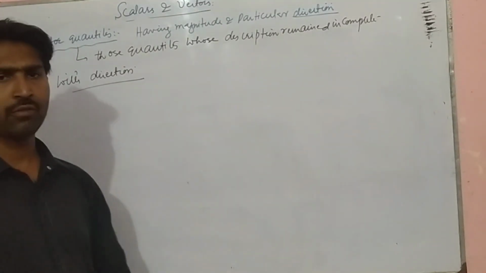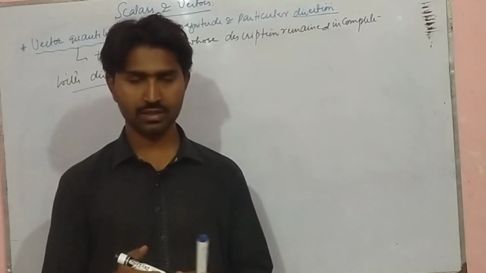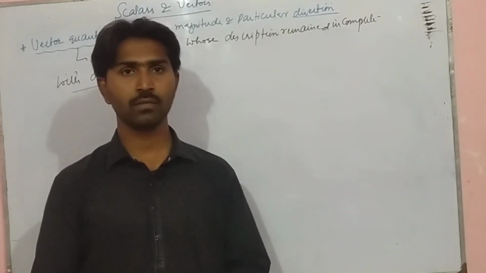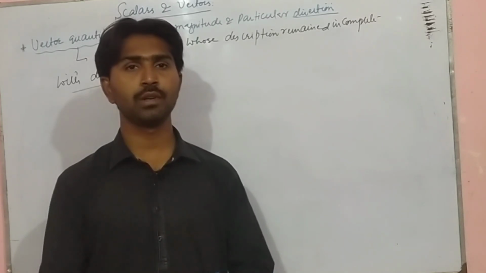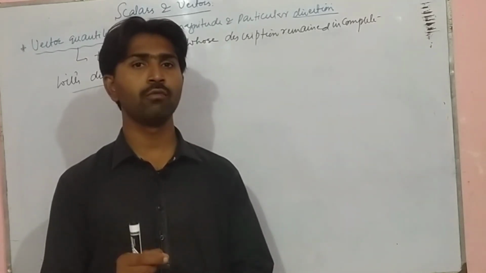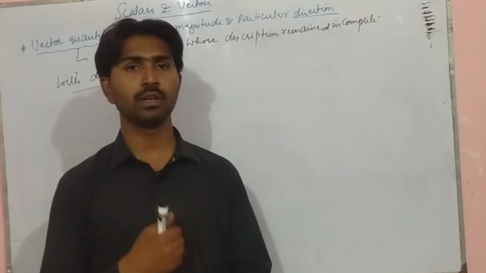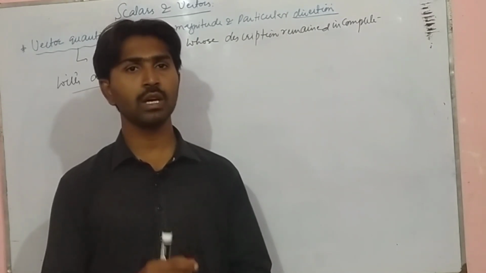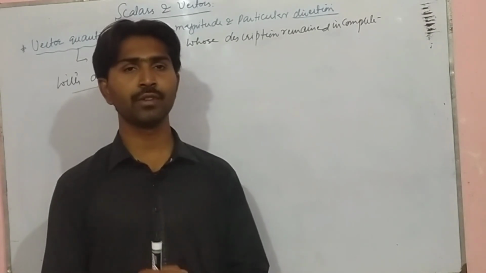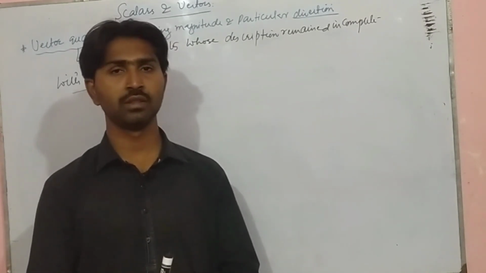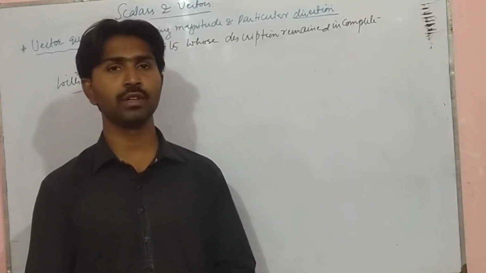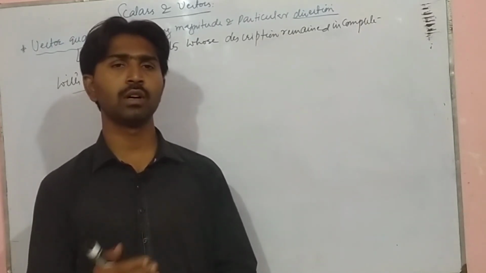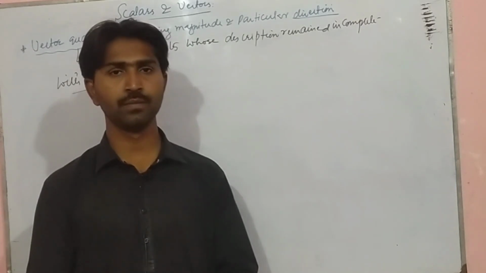If a person is asked to move, let's say 2 meters, he will be a little confused about which direction he has to move. If we say, move 2 meters along the north, then it will be easier to understand and he will move easily.